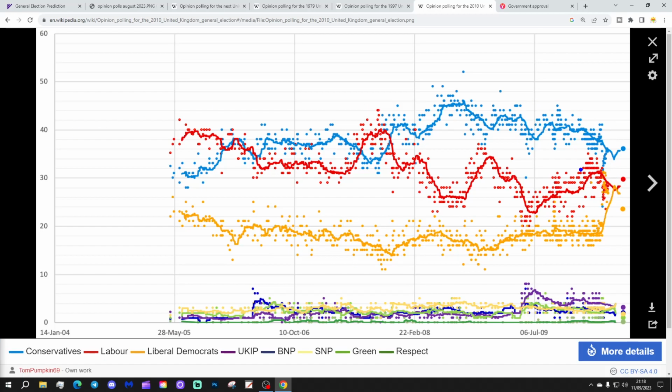Nevertheless, back to the swing back idea. So yes, we do see a narrowing of the Conservative lead there heading into the general election, although for the election itself, they did win with quite a decent lead, so they're somewhere in the mid-30s. Labour were around 30%, so they had about a 6-7% lead, I think, and the Liberal Democrats actually didn't poll as well as it looked like they would do during the earlier phase of that general election.